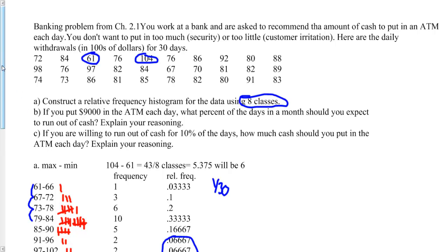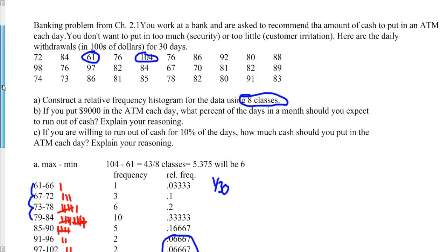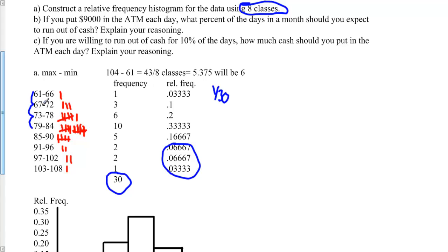So when I'm working with this, I'm going to make my 8 classes. 61 plus 6 would give you 67. 67 plus 6 is 73. 73 plus 6 is 79, and so on.